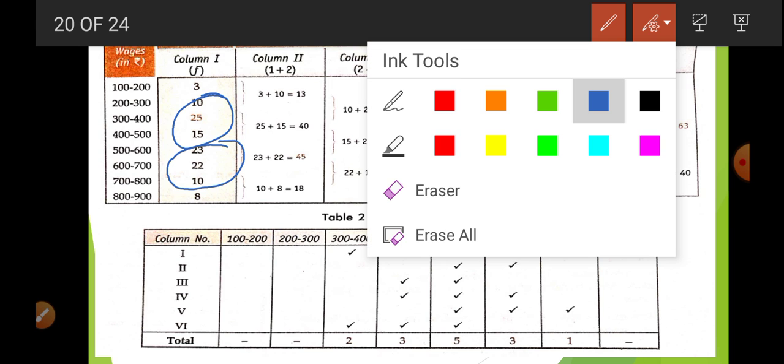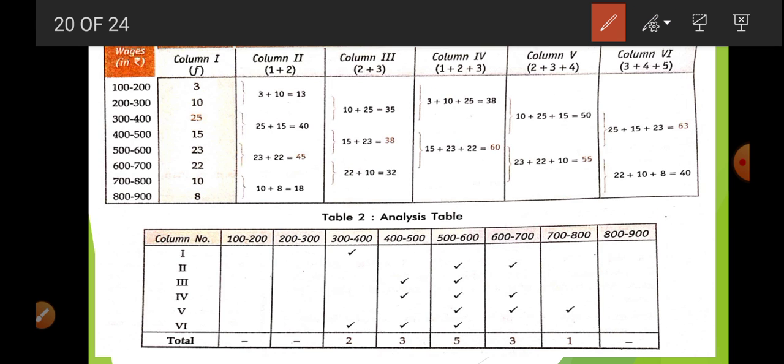So in the 6th column we will start from 3 plus 4 plus 5. At the third there is 25, 15 and 23. Then we add 22 plus 10 plus 8. So in this way we get 63 and 44. Now